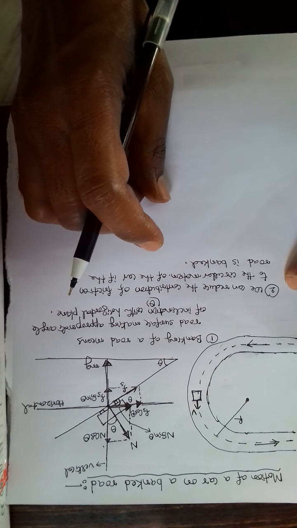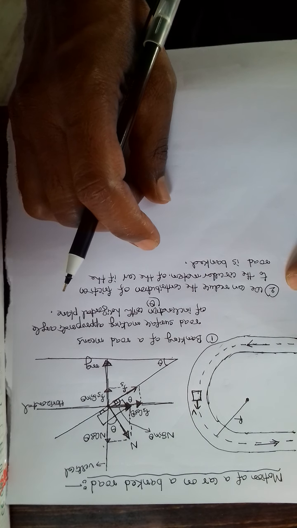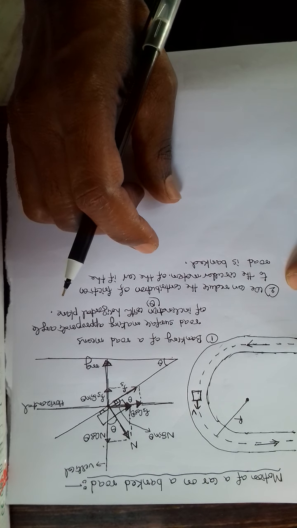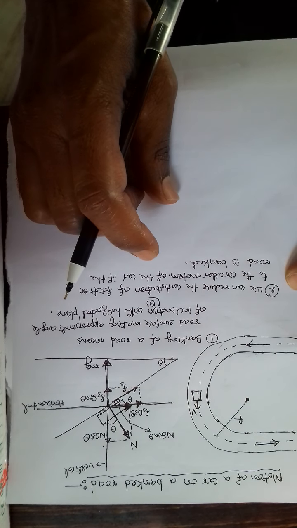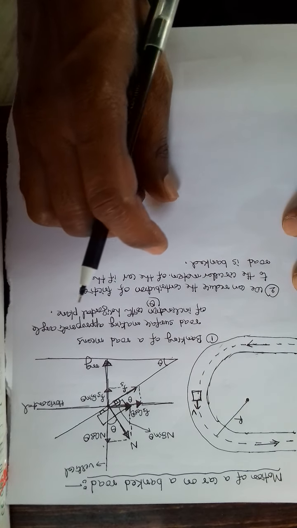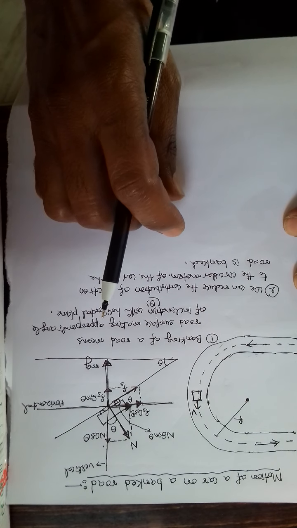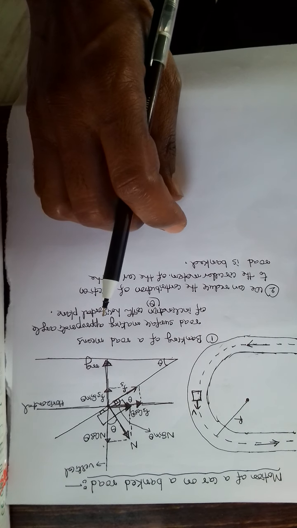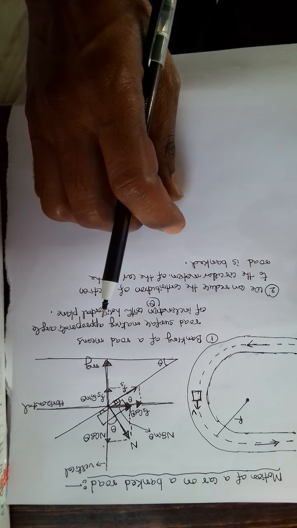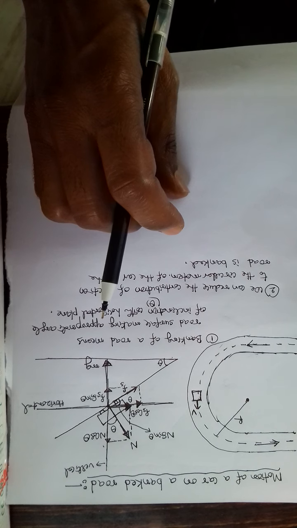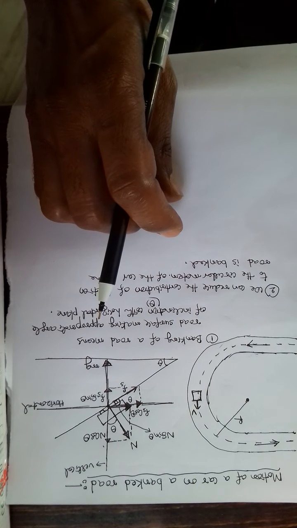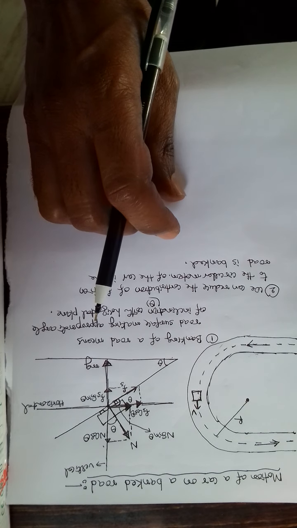We have already considered motion of a car on a level road. Then why go for banking of a road? See, on a level road, centripetal force is served by static friction between car tires and road surface.